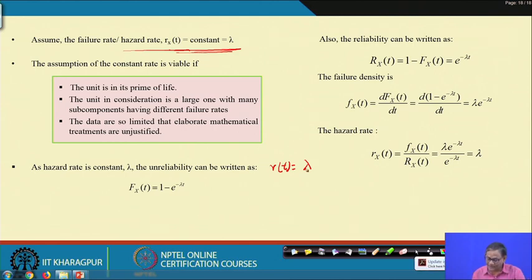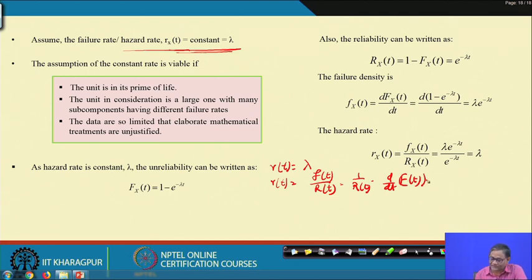Okay. Again you know that h(t) is nothing but f(t) by capital R(t). So, this can be written like this, that 1 by R(t) and small f(t) is d by dt of capital F(t).